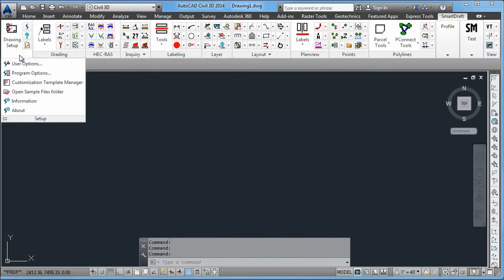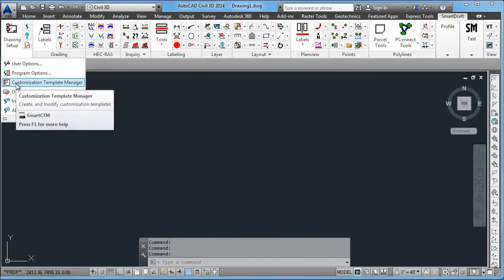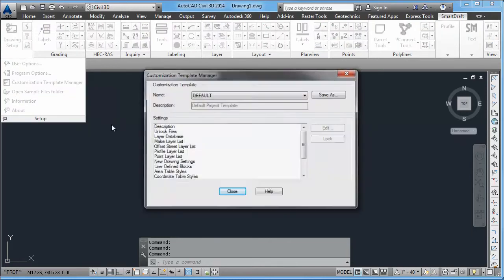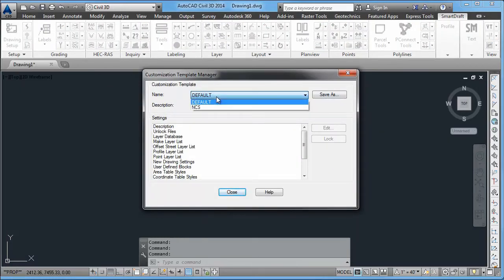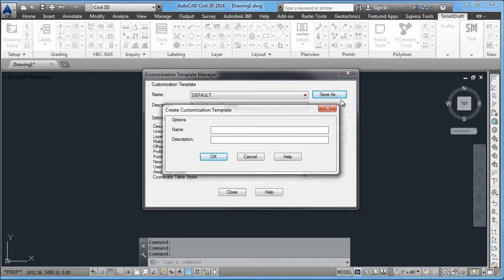So now we would recommend that using the Customization Template Manager, either starting with the default settings or the National CAD Standard settings, you would create, saving from that template, your own company named template.